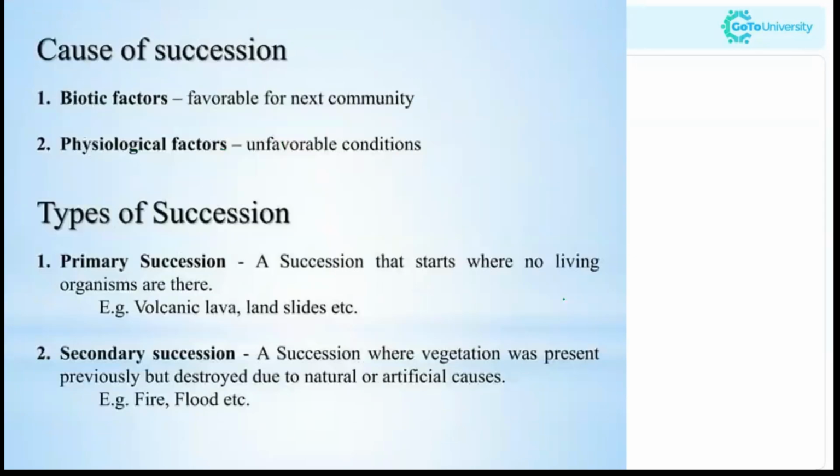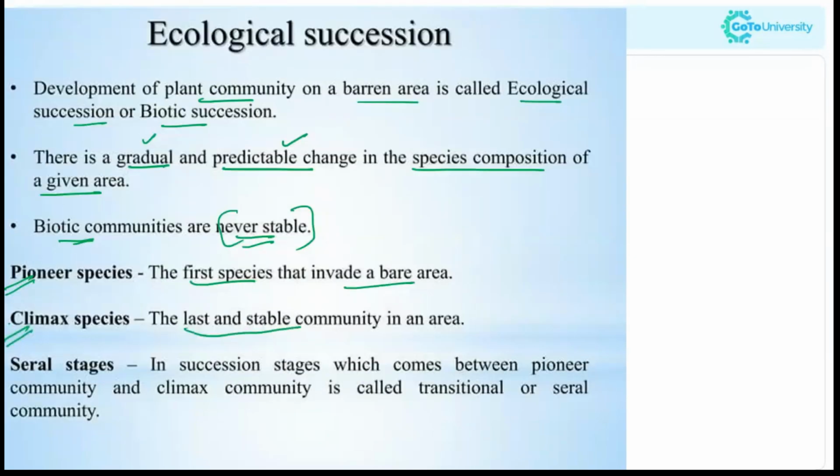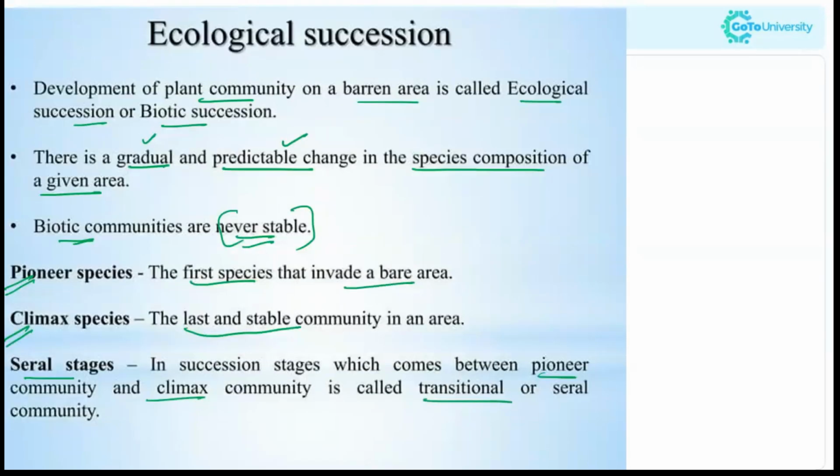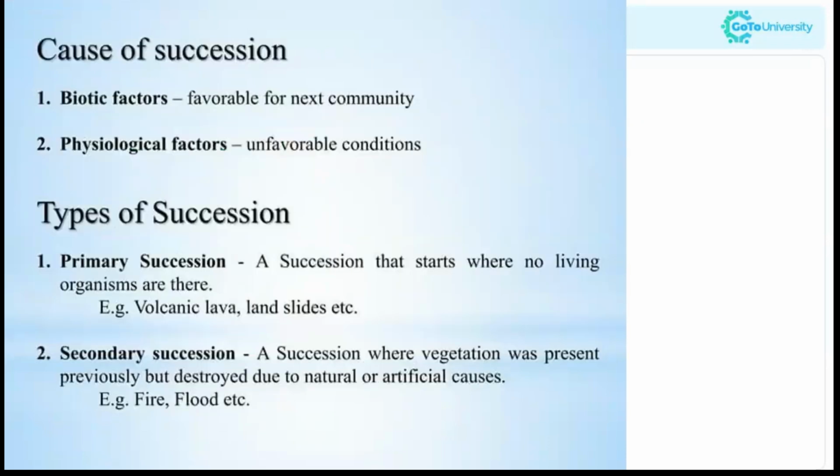So, the larger trees. Now, the serial stages. The stages in succession which come between the pioneer community and the climax community are called the transitional or serial community. That is the intermediate species. Serial community or transitional community, or we can say intermediate community.